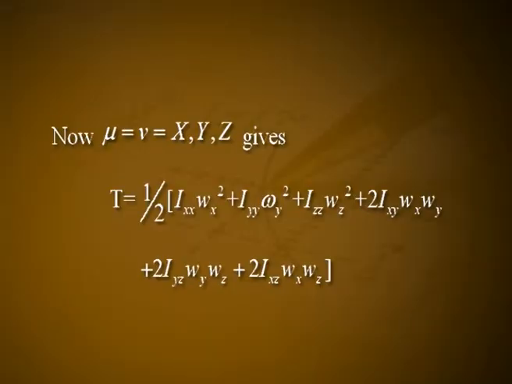Now, mu equal to nu equal to xyz gives T is equal to 1 by 2 into Ixx Wx square plus Iyy Wy square plus Izz Wz square plus 2 Ixy into Wx Wy plus 2 Iyz into Wy Wz plus 2 Ixz into Wx Wz.